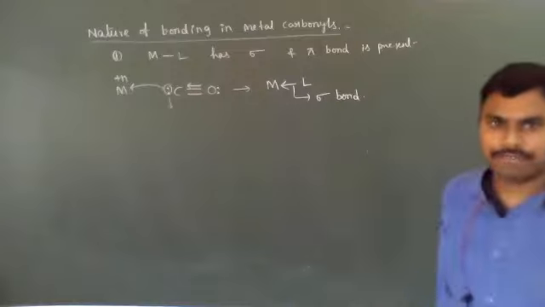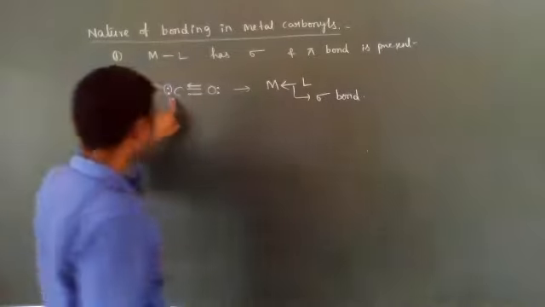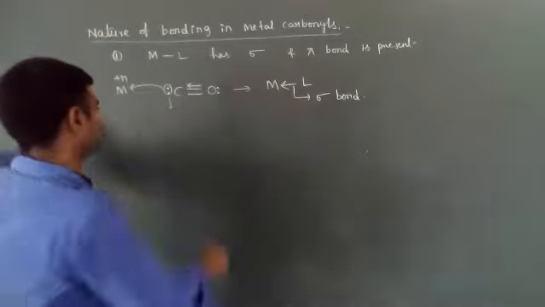Okay. The metal is accepting electrons from the lone pair, meaning the CO group.